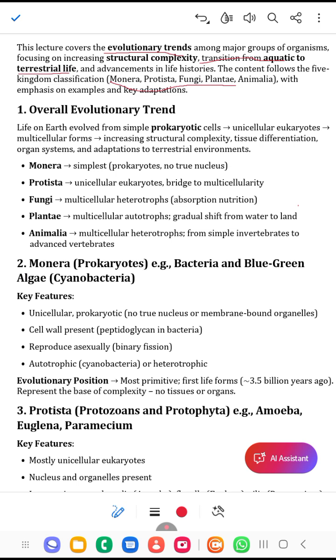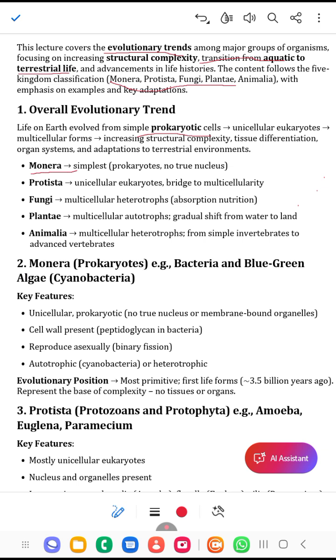Life developed from simple prokaryotic cells. So what are prokaryotic cells? These are cells that have no well-defined nucleus. Their nucleus is not well defined. Then to unicellular eukaryotes. In eukaryotes, the nucleus is well defined. Then to multicellular forms, with increasing structural complexity, tissue differentiation, organ systems, and adaptation to the terrestrial environment.